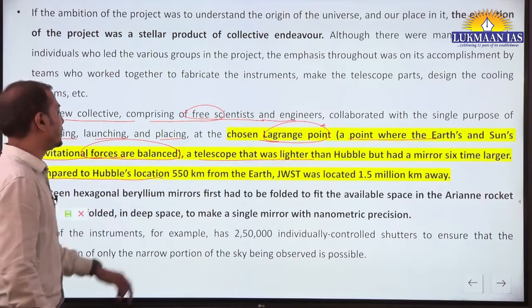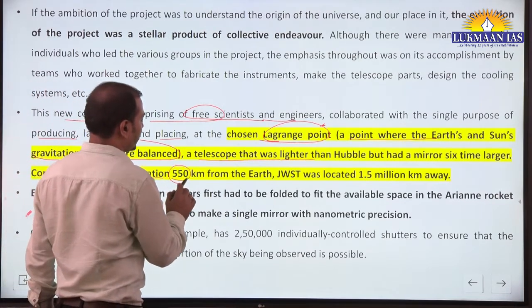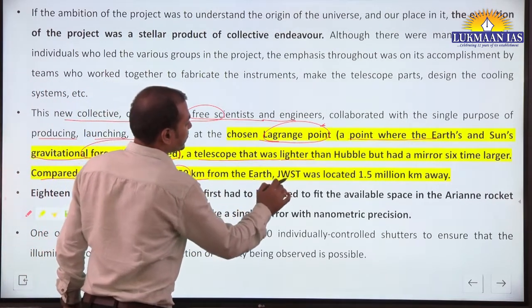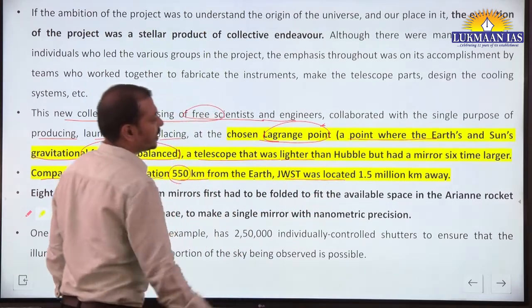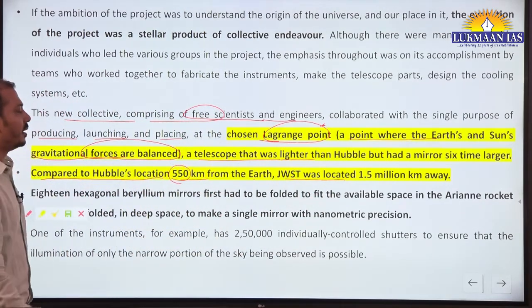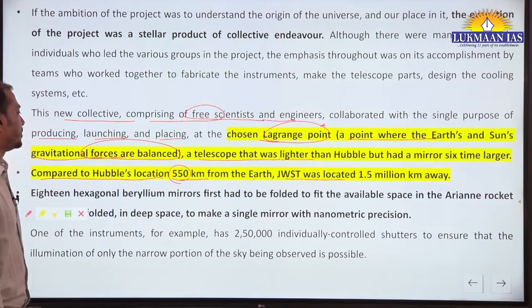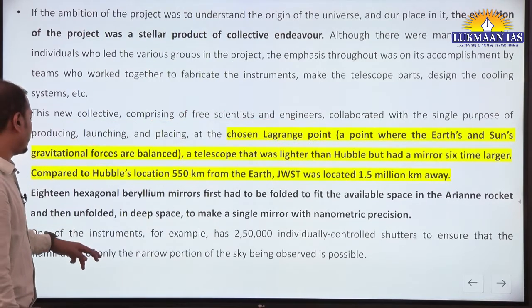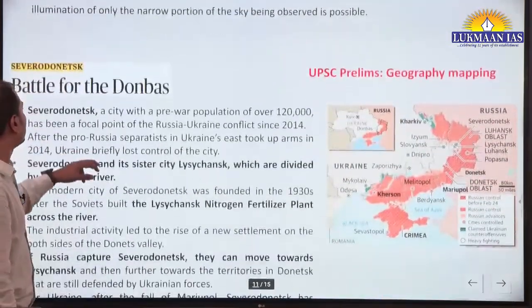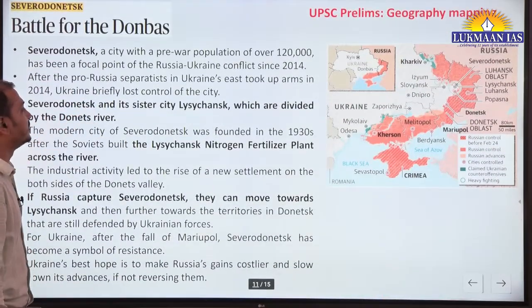Compared to Hubble's location 550 km from the Earth, this new telescope is located 1.5 million km away. So further it will help us to get more additional information. Fine, so this much information is sufficient about James Webb Space Telescope.